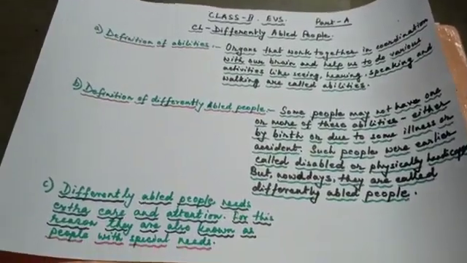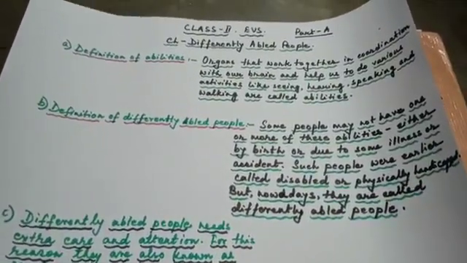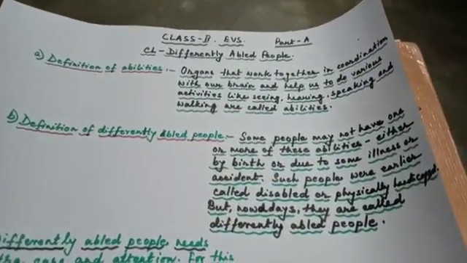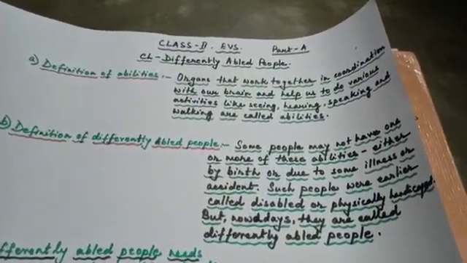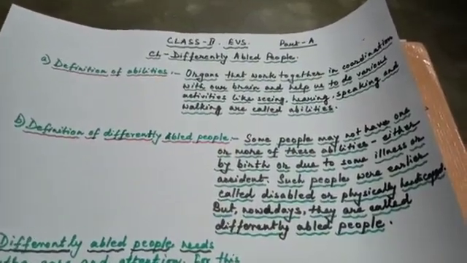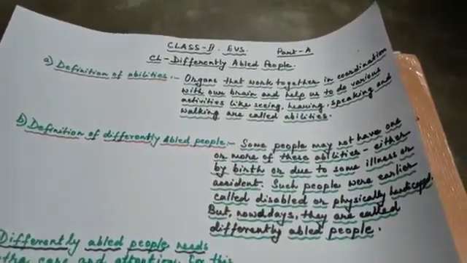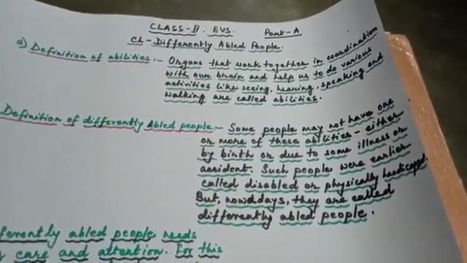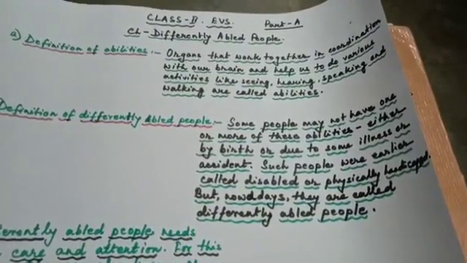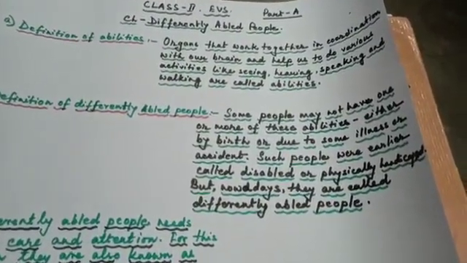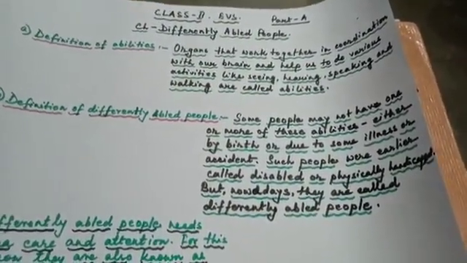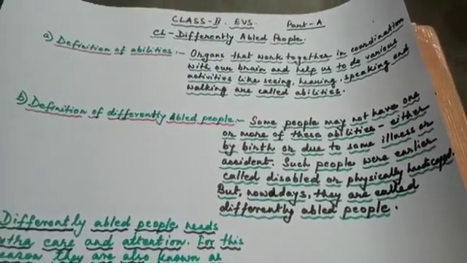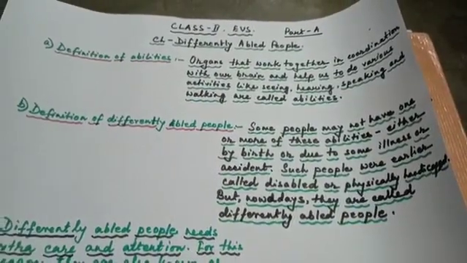Now children, what we have just learnt is that abilities include smooth coordination of organs along with the brain. Differently able people suffer from some illness, either by birth or due to some accident.